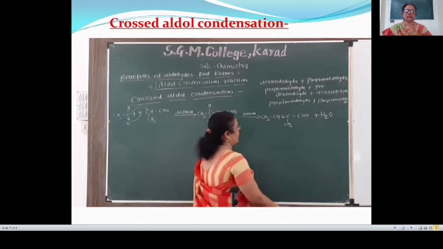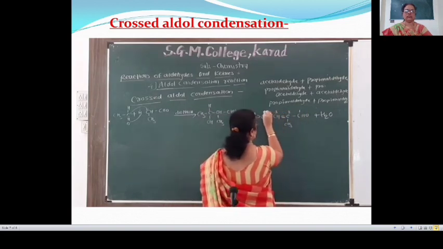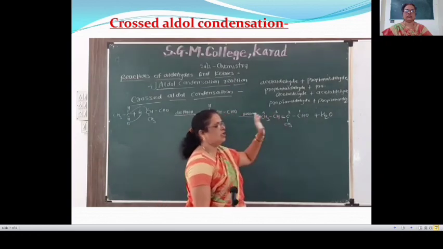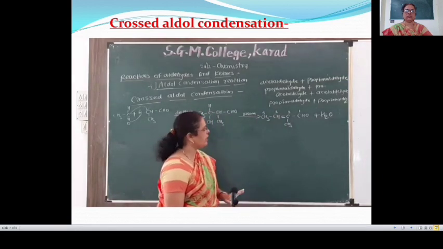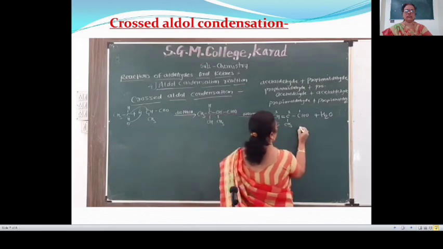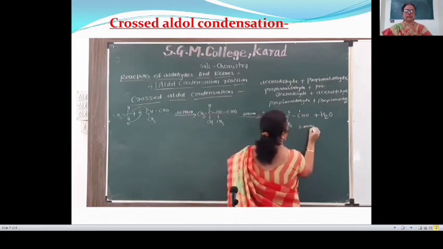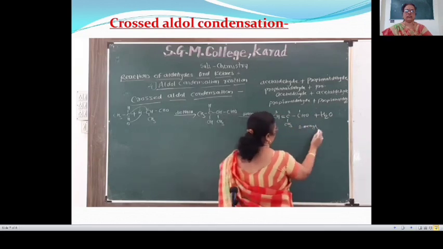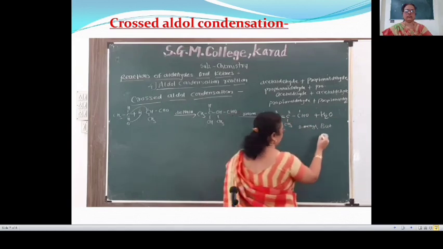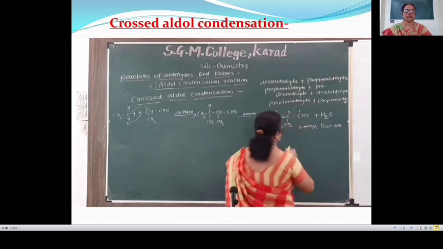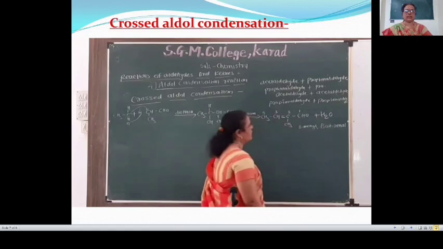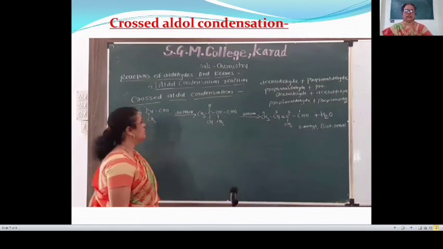This compound is known as, here 1, 2, 3, 4. This is the derivative of butane, but here there is a double bond, therefore "an" is replaced by "ene". In the second position, a methyl group is attached. Therefore, the name of this compound is 2-methylbut-2-enal, since the double bond is present and this is an aldehyde. This is the first reaction.